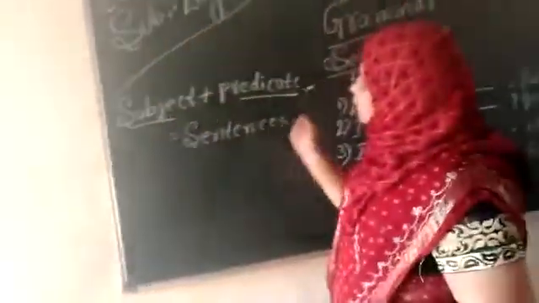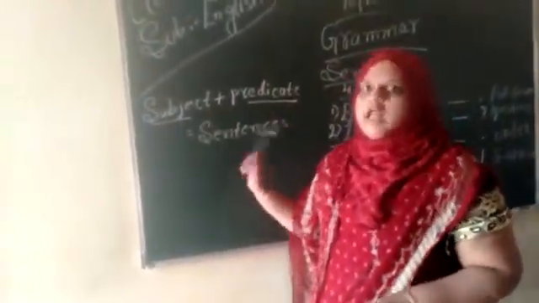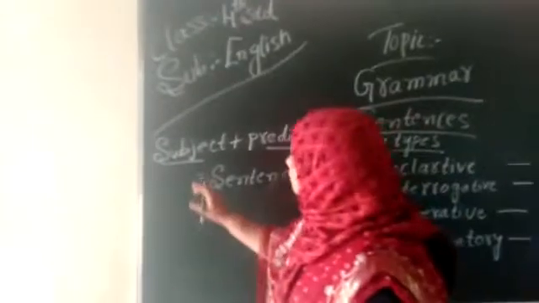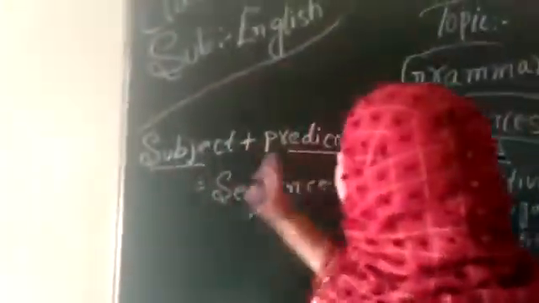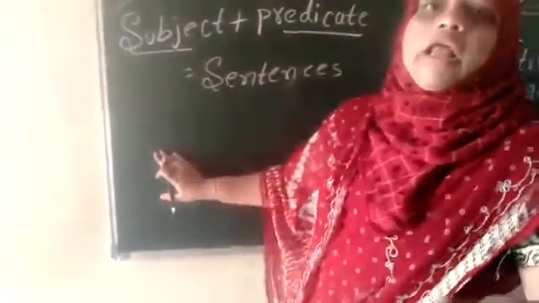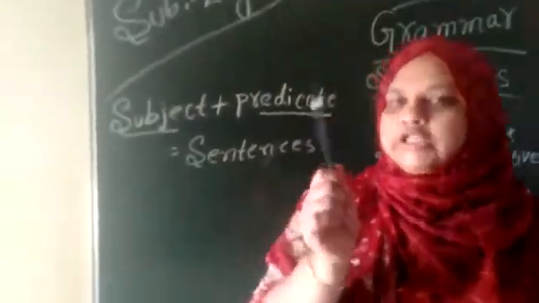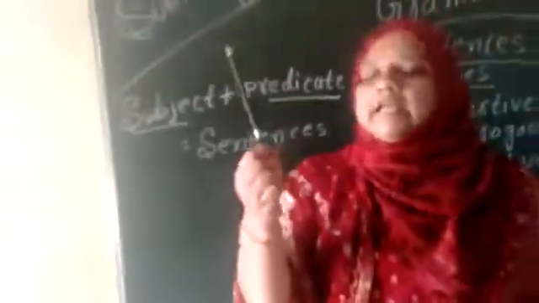Sentence. What is a sentence? Subject plus predicate is equal to a sentence. If you have a full subject and a predicate also there, it is a sentence. Subject means what? Now we are talking about something. So you use this pencil. The pencil color is black.